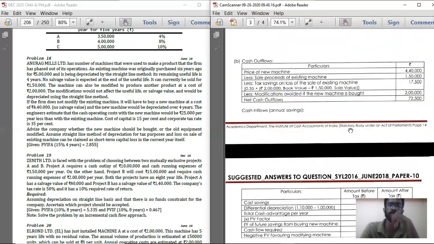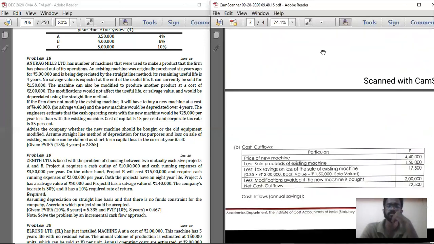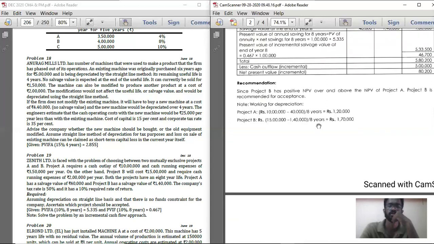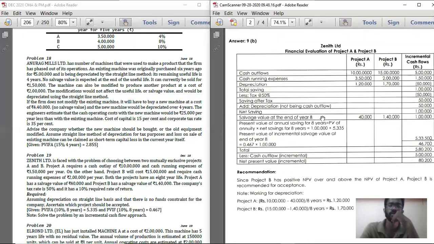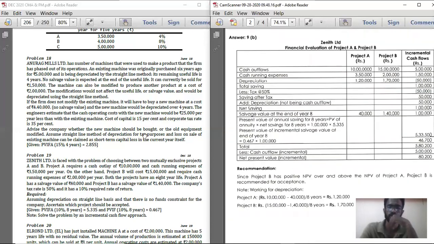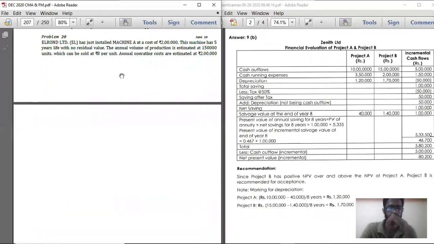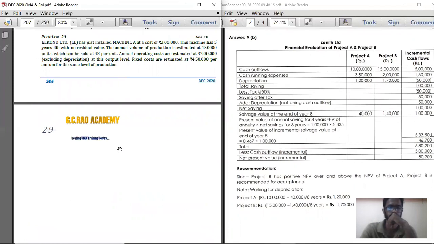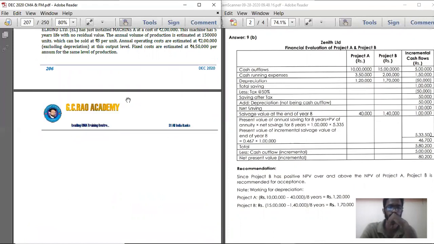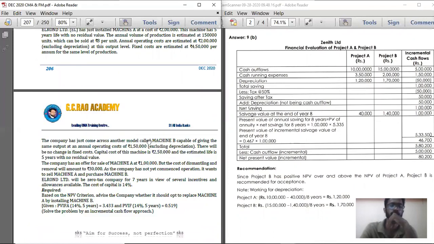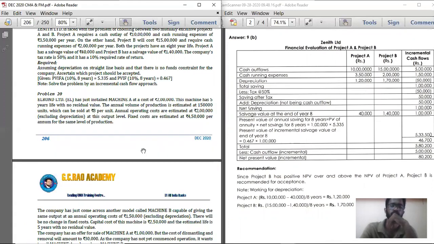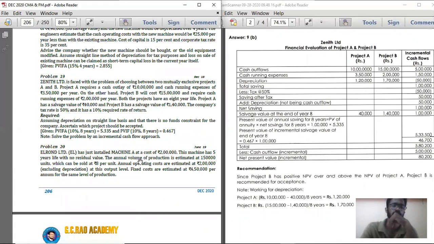So that is problem number 18. With that we have completed problem number 18. Next, moving on to problem number 19. What have they given? Z Limited. First we will read the question, which is the December 2018 question.